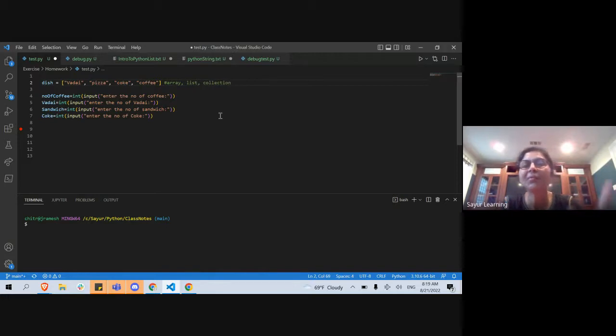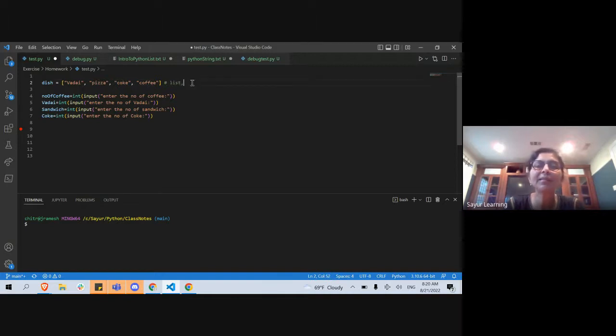These are some of the words that we use in programming. Python has both arrays and lists, but an array is a little bit different, so we're going to stick with the list concept. So this is the list. What we are doing now is a list.